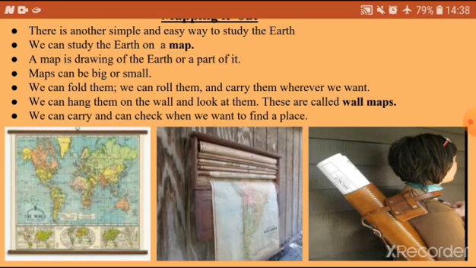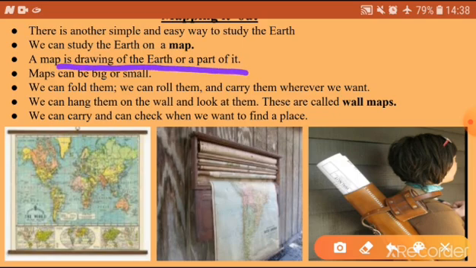A map. So what is a map? A map is a drawing of the earth or a part of it. So we can draw the whole earth or a part of it. When you draw a map of a place, you show it on a flat surface. So a map of the earth is a drawing of the earth or a part of it. And maps are much easier to make.